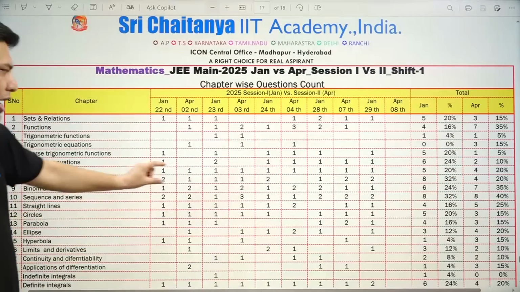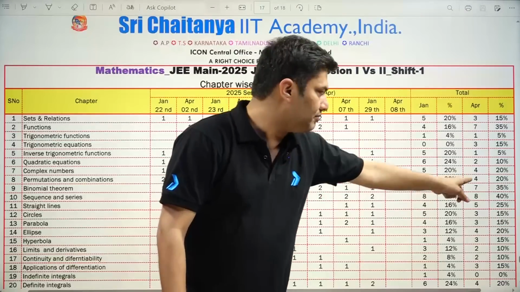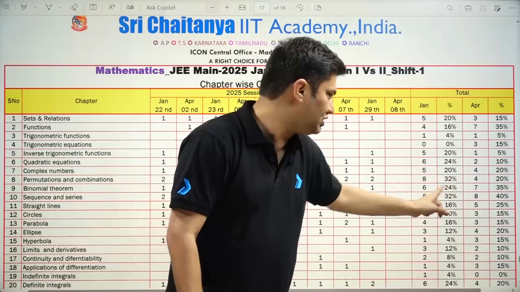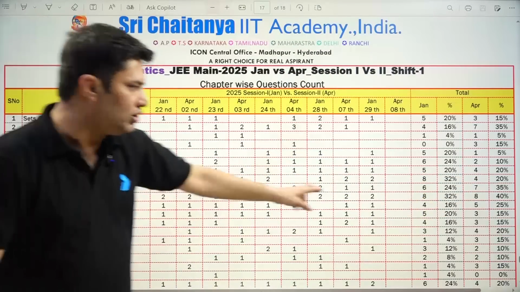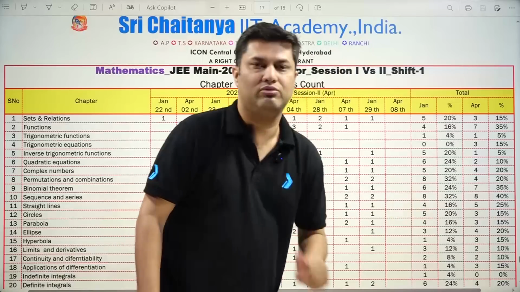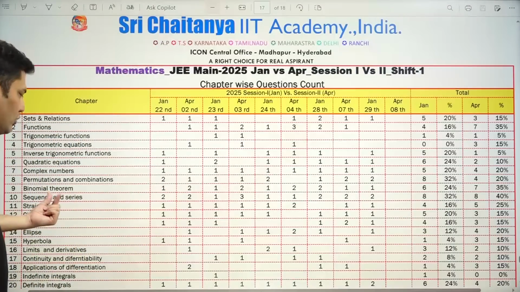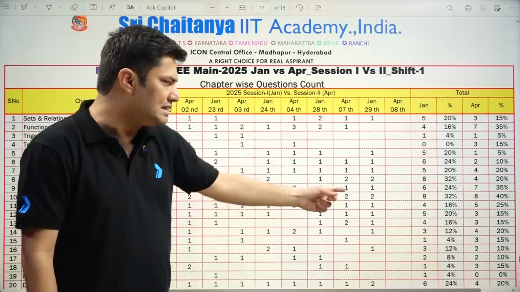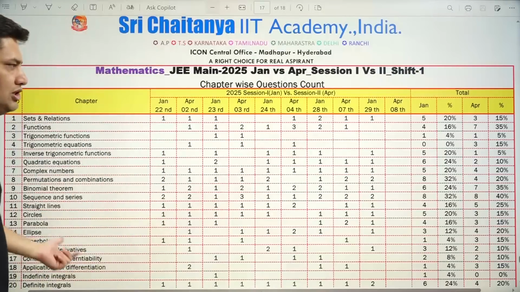About PNC and binomial: PNC had 8 questions but this time only 4 questions, so there is a slight decrease in the weightage. For the binomial theorem, it changes from 6 to 7, so here the weightage increases. Okay, now let's talk about sequence and series, the last chapter of 11th class in algebra. You can see the weightage is approximately the same. The same weightage they have asked.